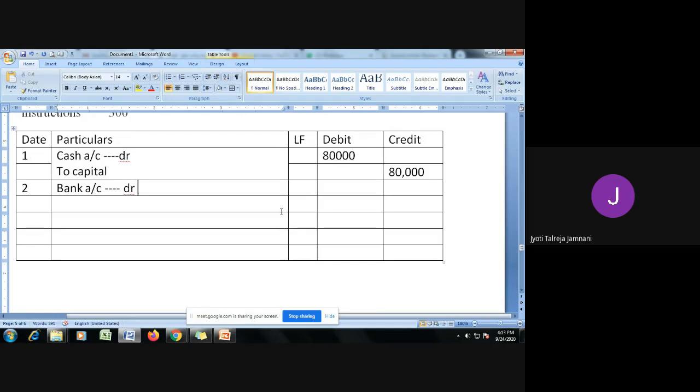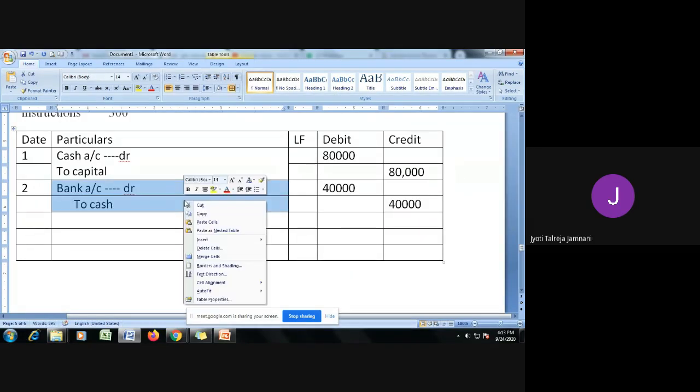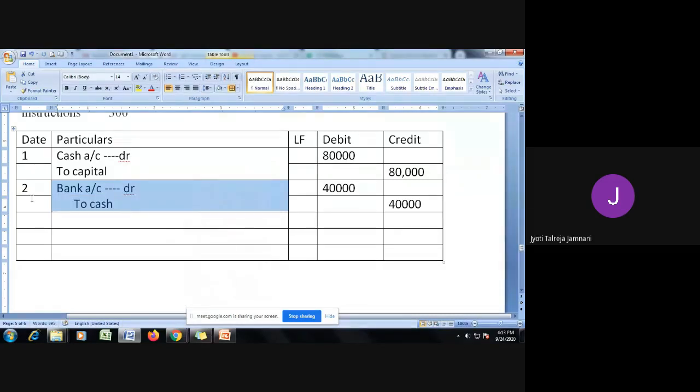And what was the amount that we deposited? 40,000 rupees. To cash because cash is going out of the business. So debit what comes in, credit what goes out. Cash is a real account and cash is an asset. So it is going out, that's why we are crediting it. So this is your second journal entry. Let's move on to the third one.